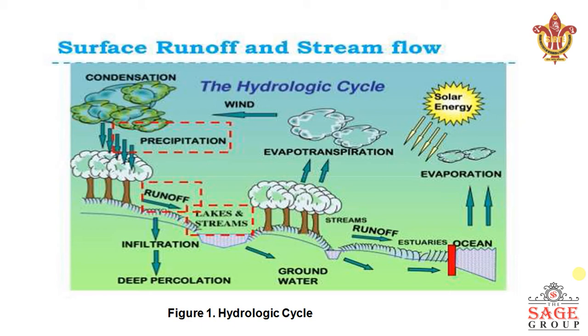So these are the losses, and all this runoff and all this infiltration has been going towards the ocean, right? So this is a continuous cycle. The water reaches the earth's surface, then goes in the lakes, streams, then infiltrates, then reaches the oceans, and again evaporation takes place from various surfaces, and this is how the hydrological cycle goes on.